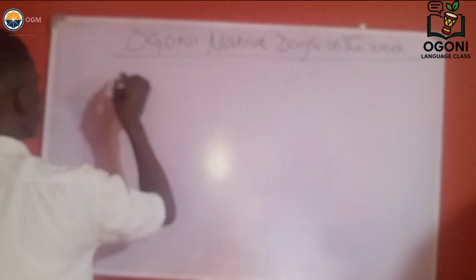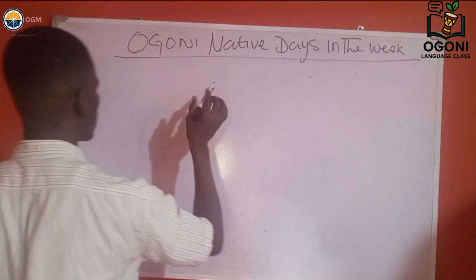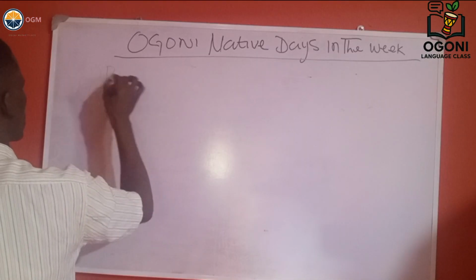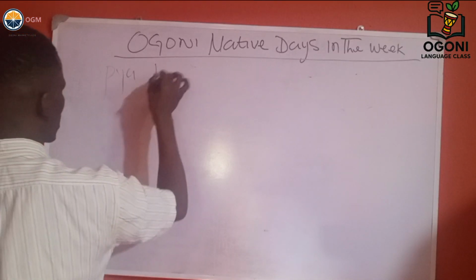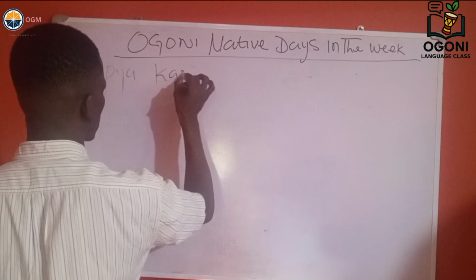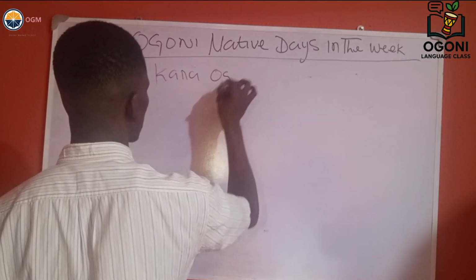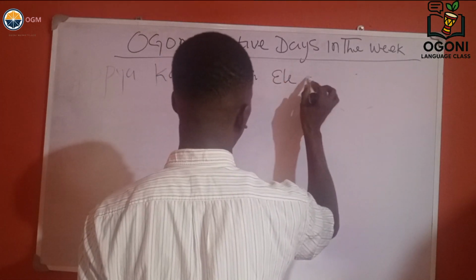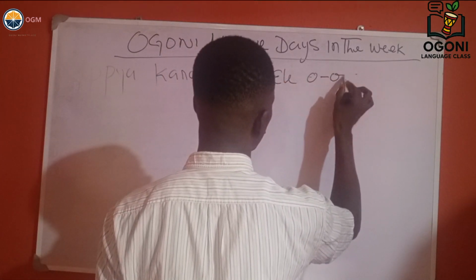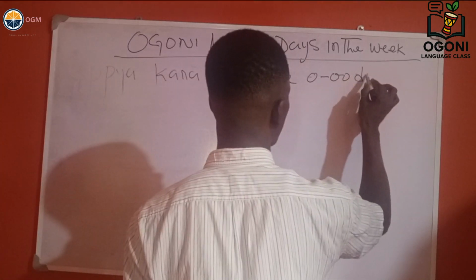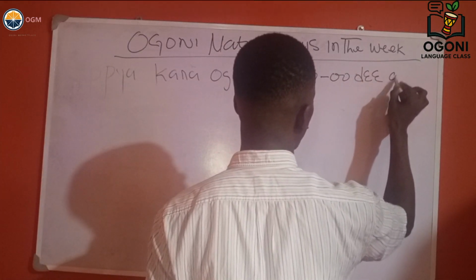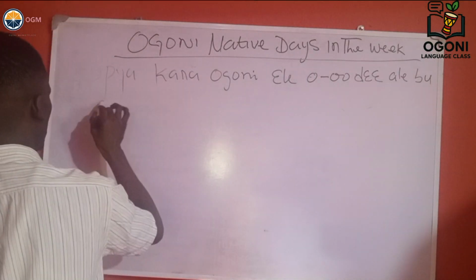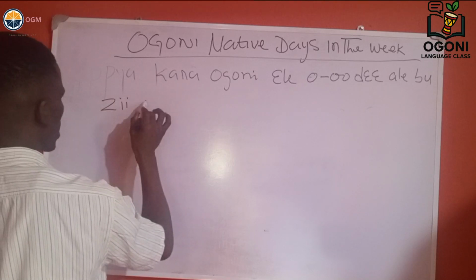So in Ogoni, we have five native days in a week, which are Pia, Kana, Ogoni, Ele, Ode, Ale, Bu, Zin, Eli.